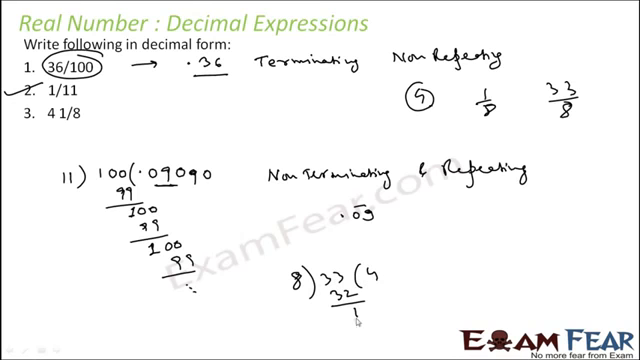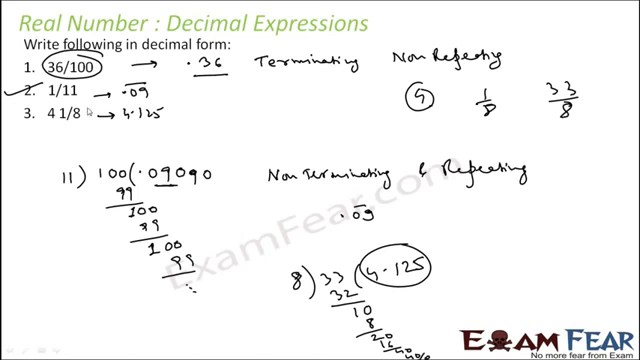4 32. I can't divide, put a dot, you get a 0 here. 8 into 1, 8. 20. 8 into 2 is 16. 40. 8 into 5 is 40. And 40 cancel. So you get 4.125. This is 4.125 and this is 0.09 bar. So 4.125, you see, is again terminating and non-repeating, and that is a decimal expression.